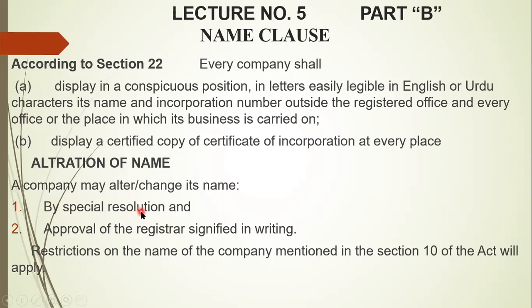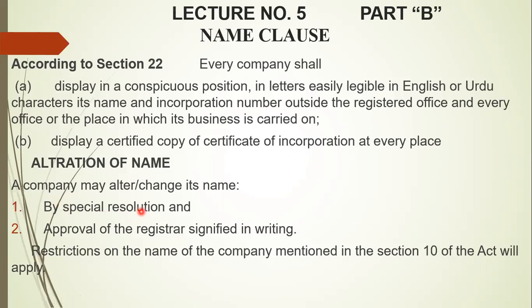There are two types of resolution passed by the company. One is called an ordinary resolution and the other is called a special resolution. An ordinary resolution is passed by the company when it runs its day-to-day affairs. It is passed by a simple majority, that is 51%. Why?